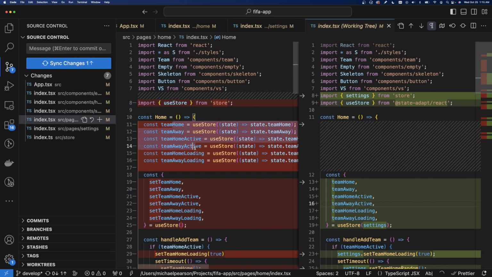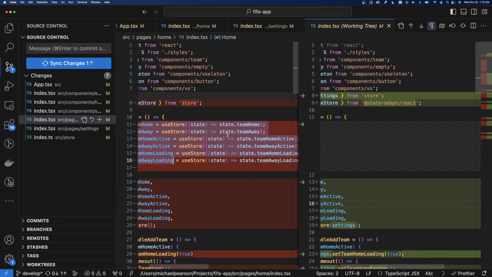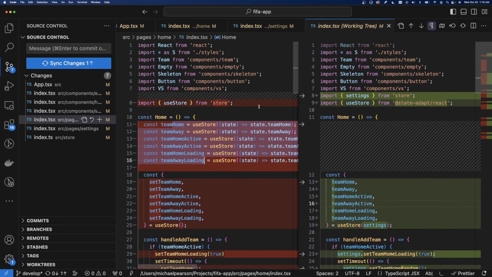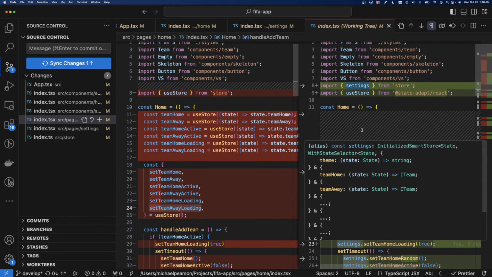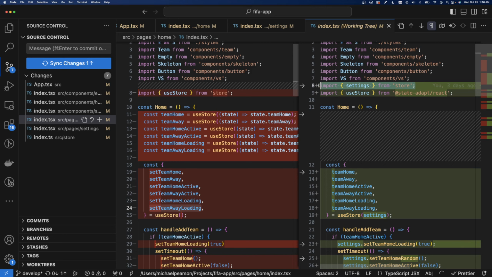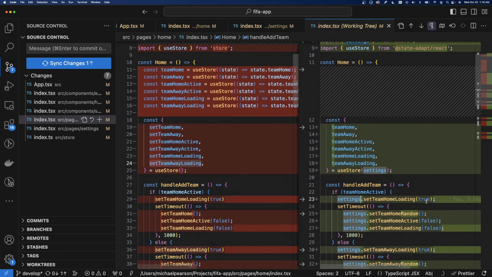Oh, right here. This is where they're grabbing state from the library. Join adapters automatically create selectors like this for each section of state, each substate. But here's the interesting thing. In Zustand, you're accessing these set functions from the store itself as well. And here I didn't do that in StateAdapt because you just call it on the store itself. So settings dot set home team loading.